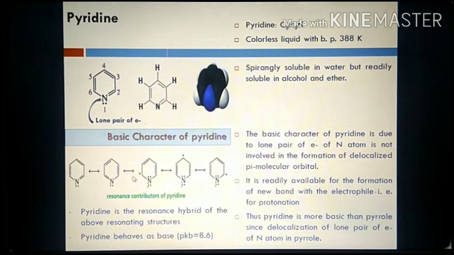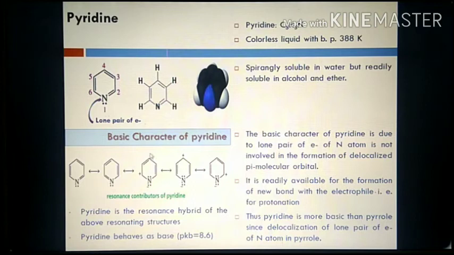Let us see here, this is pyridine, and this carbon gives electrons to this nitrogen and becomes electron deficient. This is because nitrogen is more electronegative than carbon, and therefore it attracts electrons toward itself, so here there is a negative charge, an excess of electrons, and this carbon becomes electron deficient. Then this carbon gives electrons to this carbon and there is formation of a double bond.